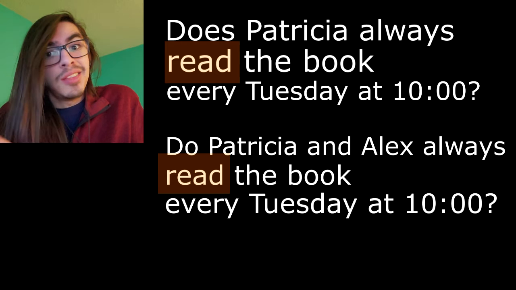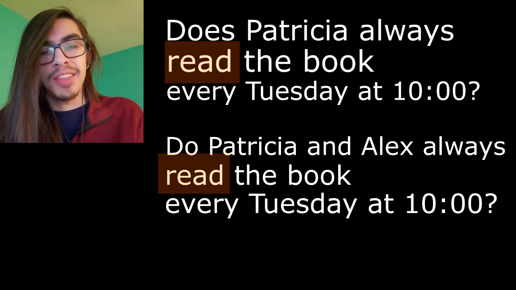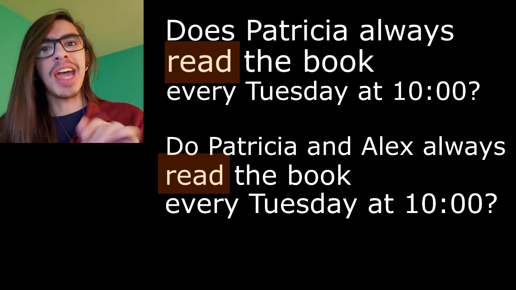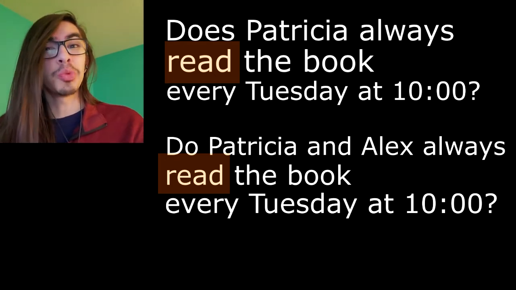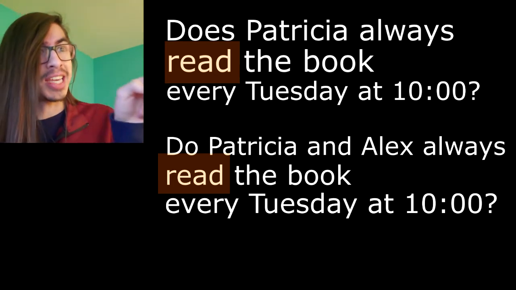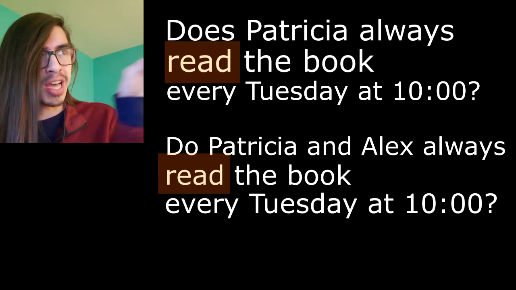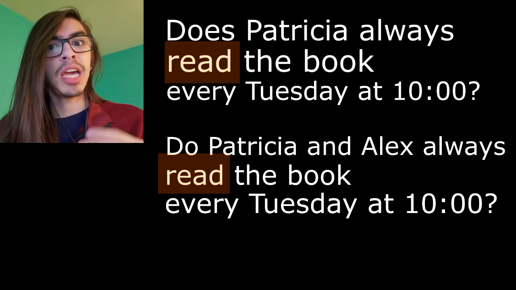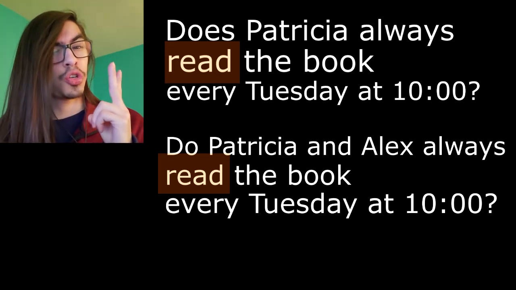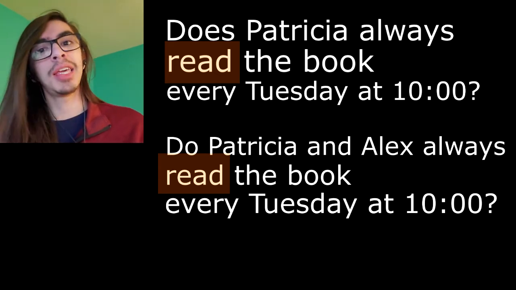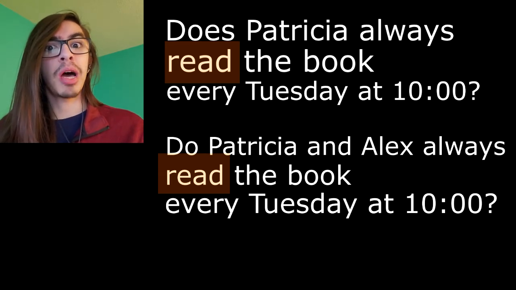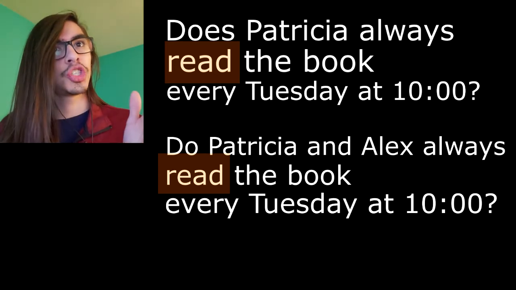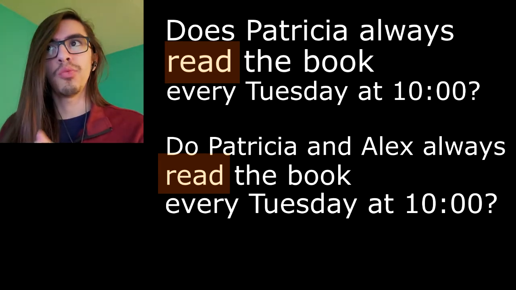So we've already used the S. We've already added the S when we needed to. So in this case, we added the S to do. So does, because we're talking about one person. Patricia, ahí, allá, esa persona, una persona ahí. And with do, we did not add an S because we're talking about Patricia and Alex, two people over there. Again, look at the chart. If we're talking about one person somewhere else, he or she, we have to add an S. So we did for do, which becomes does.